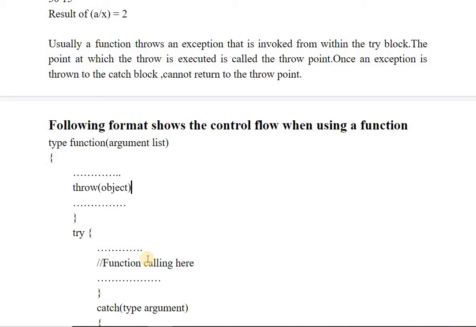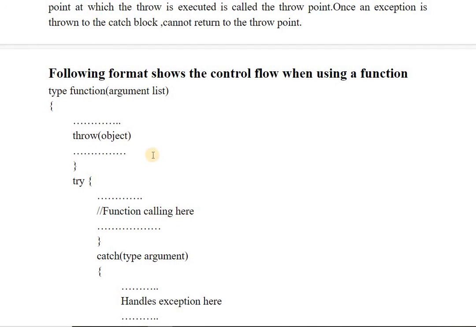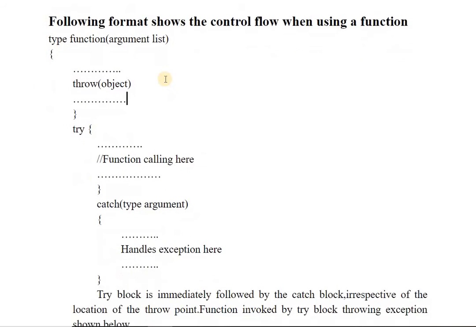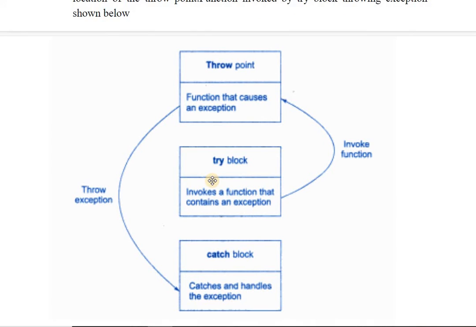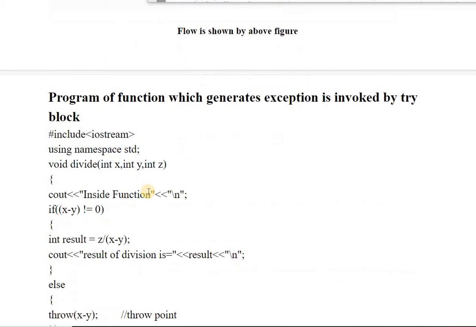The point at which the throw is executed is known as the throw point. Once the exception is thrown to the catch block, it cannot get back to the throw point. So first of all the try block is encountered, the function will be called, and then the function throws the exception. This is known as the throw point, and then the throw is followed by the catch block, wherein we have the exception handling statements.